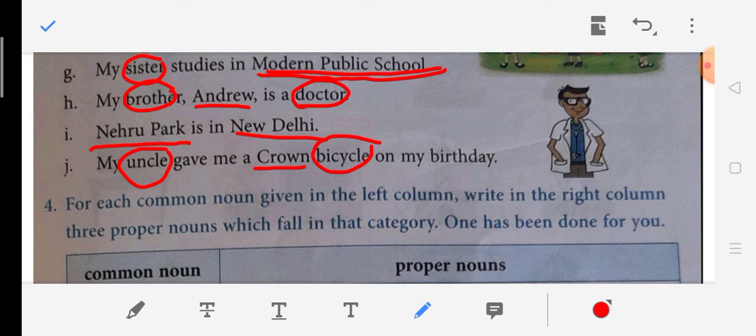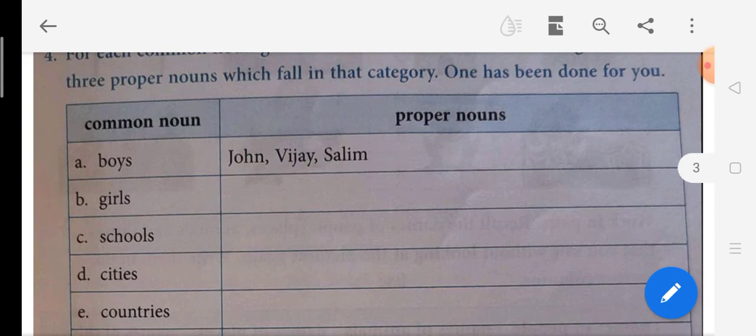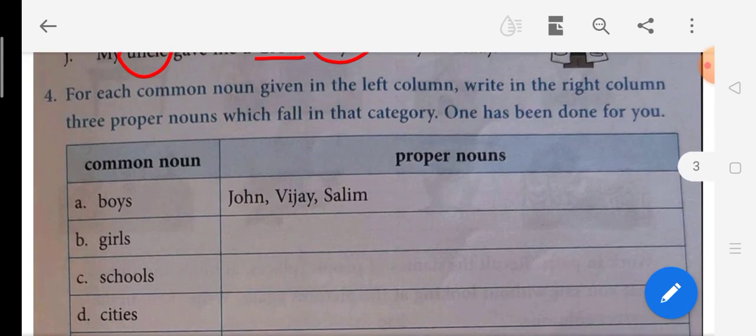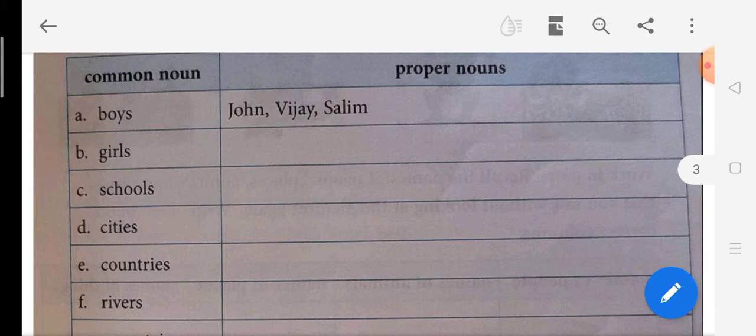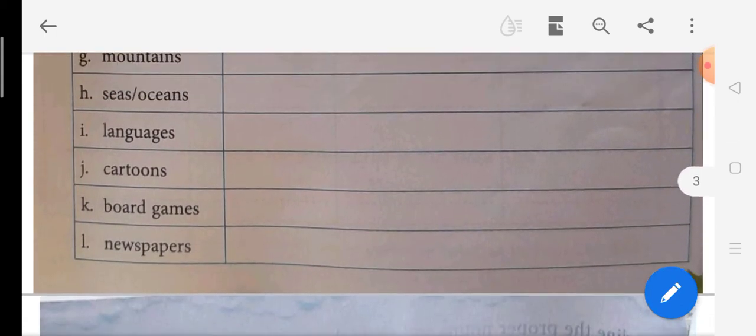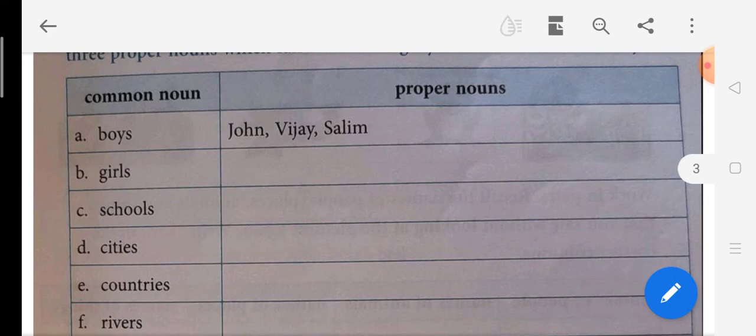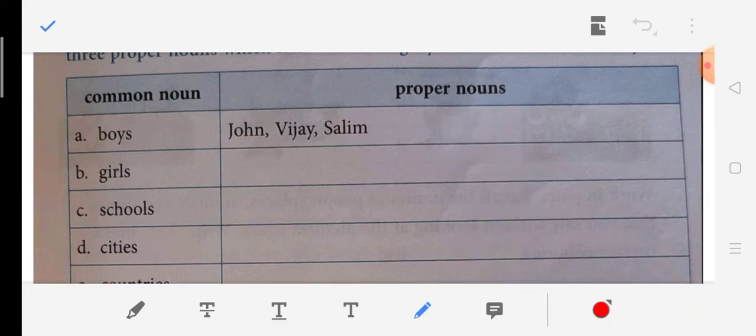Okay, then we have the next one over here, which says, for each common noun given in the left column, write in the right column 3 proper nouns which fall in that category. One has been done. There are many which I am not going to do. You have to do many of them on your own. Now here it is saying boys. This is a common noun, isn't it? So for boys you have to write 3 special names. Now for girls I can write